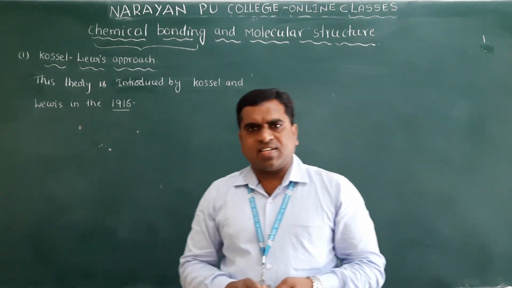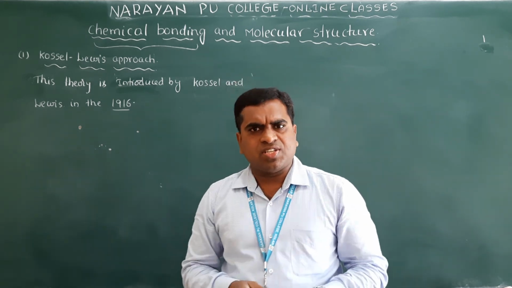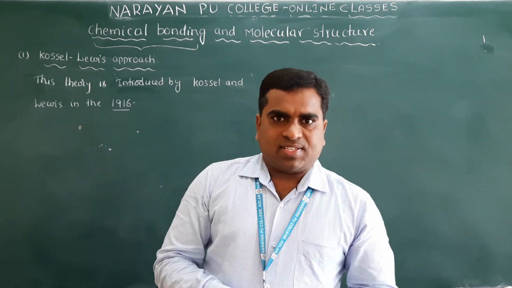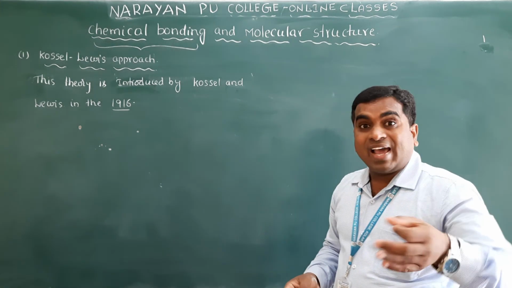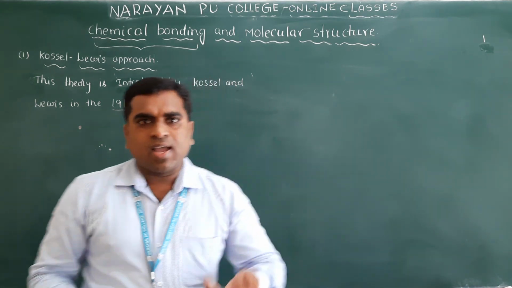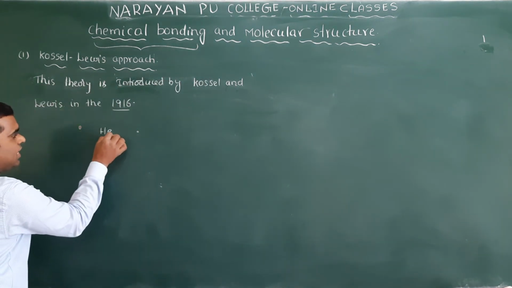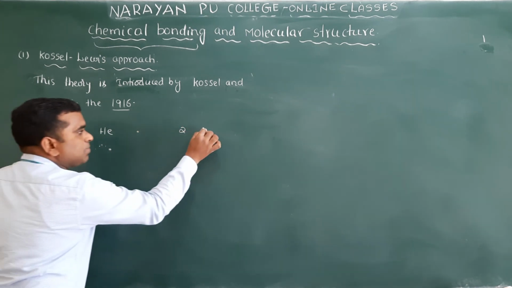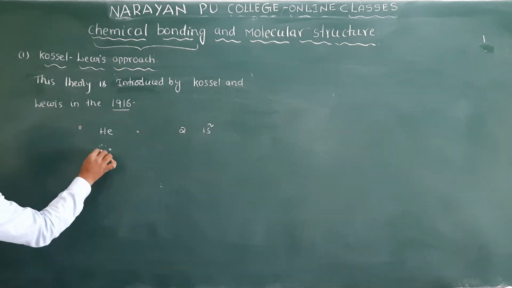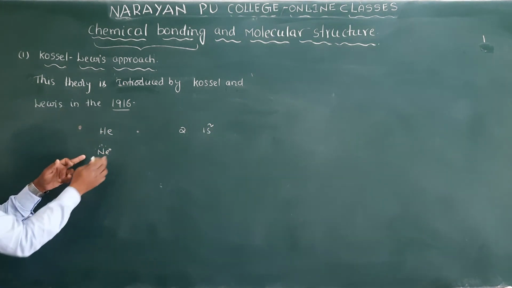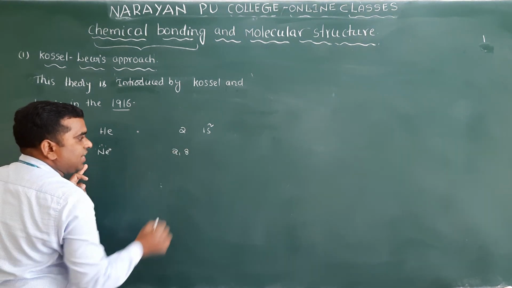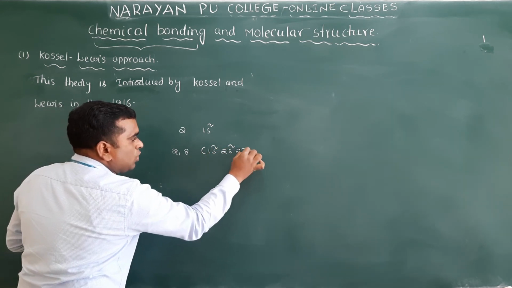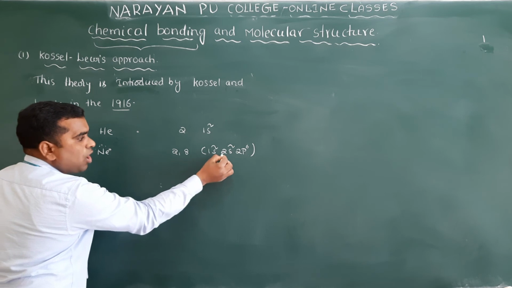You know the noble gases, as you have already studied periodic classification. Let me first write helium, atomic number 2, so the configuration is 1s2. Neon has atomic number 10, so 2 and 8 electrons. I will write 1s2, 2s2, 2p6. This is 10 electrons, and this is the outermost shell.